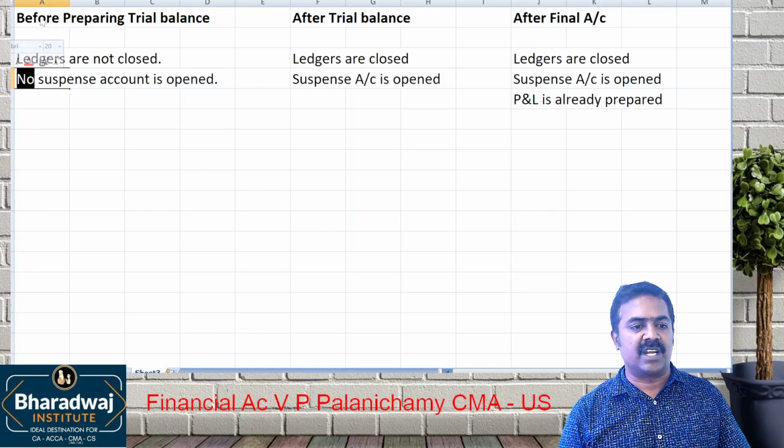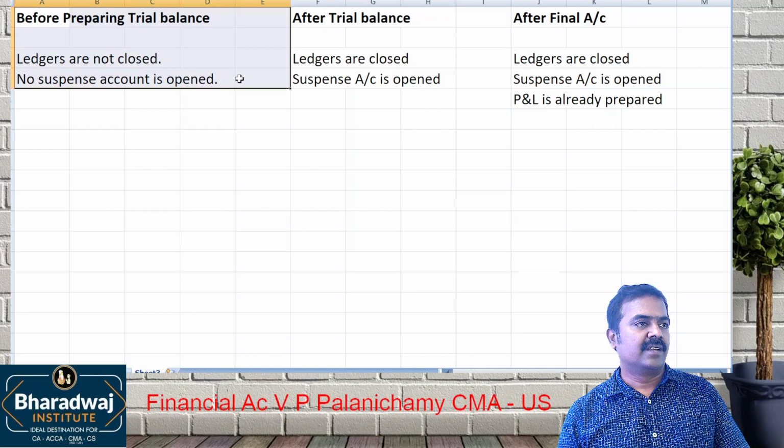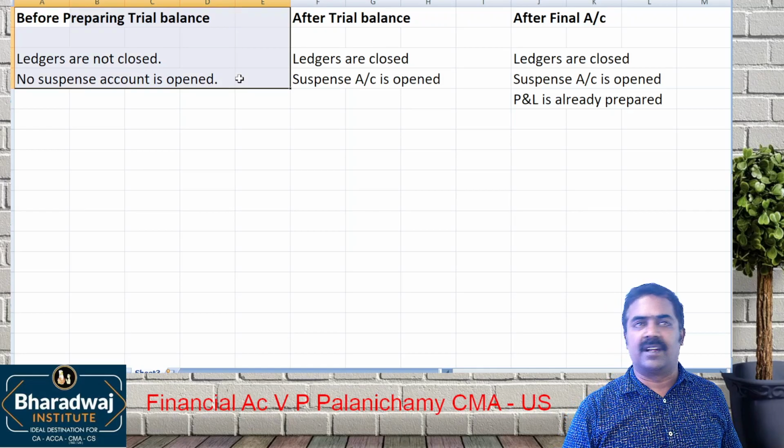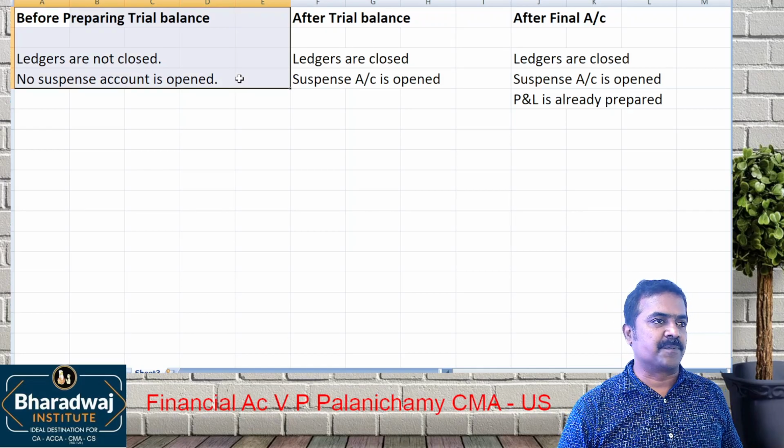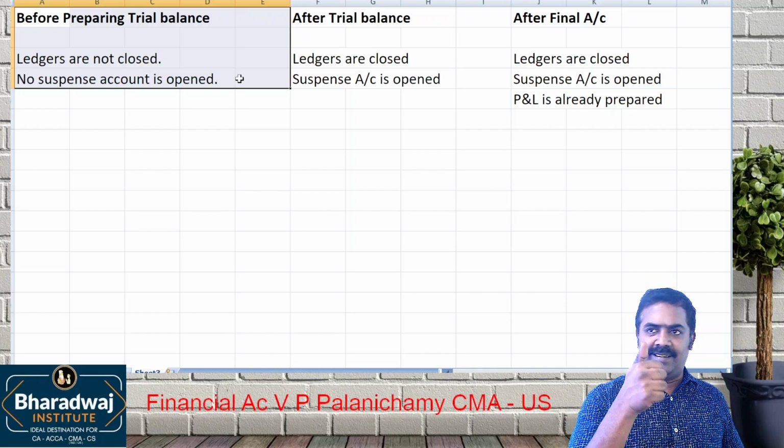If the errors are rectified before the trial balance, don't use which account? Suspense account. Why? Ledger is not closed.